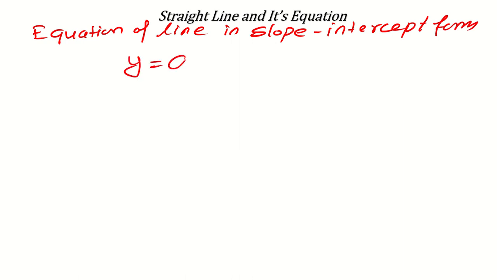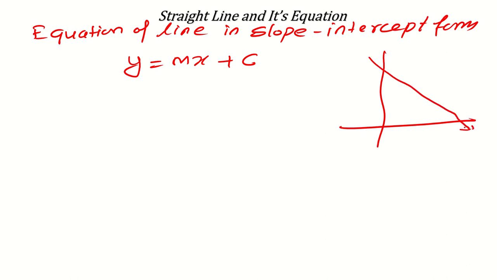Y is equal to ax plus b, or normally we write it like this, y is equal to mx plus c. What is c here? c is the intercept cut by the line on the y axis, so its coordinate will be 0, c, and its slope will be m.